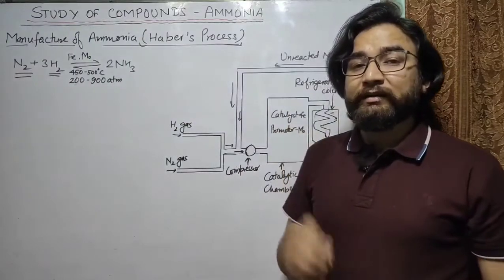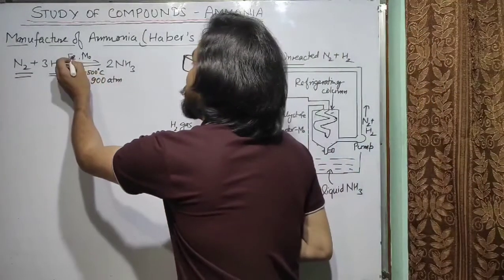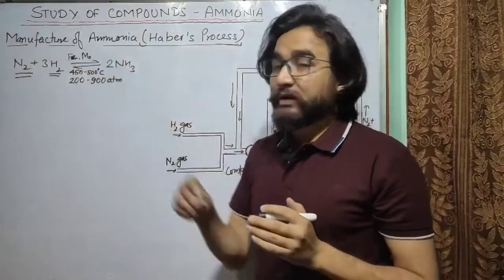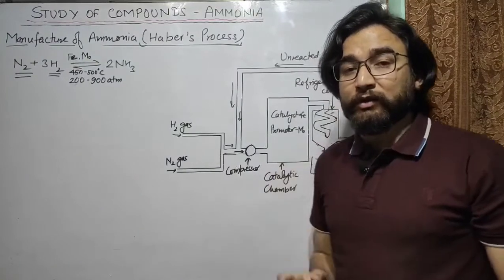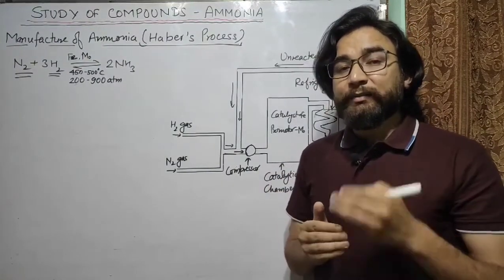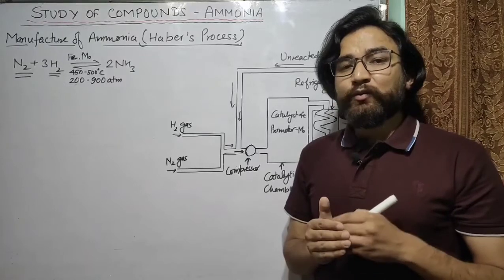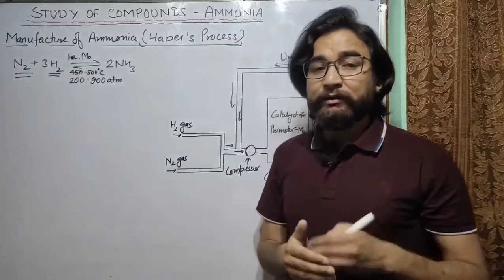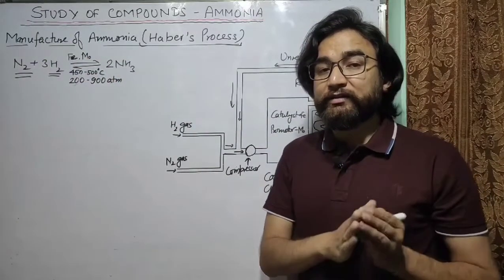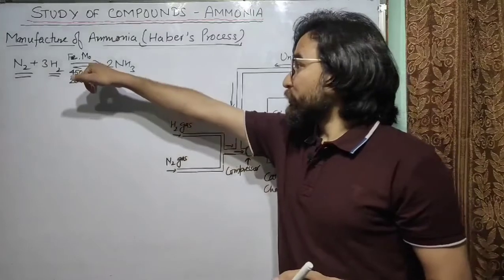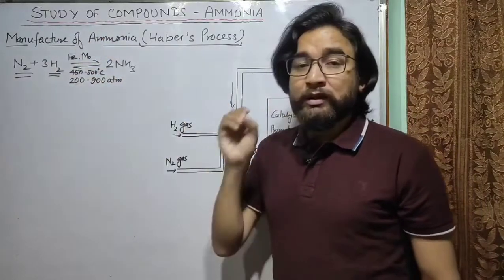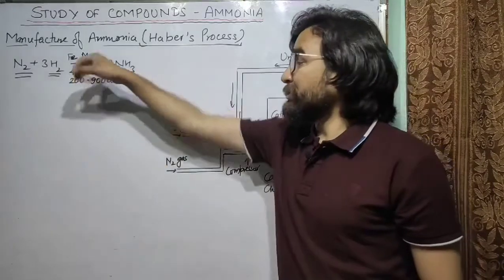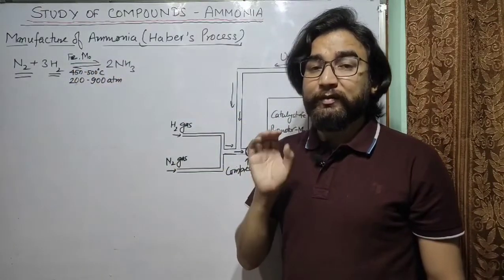we will use a catalyst also, and the catalyst used here is iron. Iron is used as catalyst, and molybdenum is used as promoter. Promoters are substances which are used to enhance the performance of a catalyst. Molybdenum helps iron to increase the rate of reaction. Catalysts generally increase the rate of reaction, so to increase the rate of reaction we use iron as catalyst, and to improve the performance of iron we use molybdenum. You have to remember these three things.